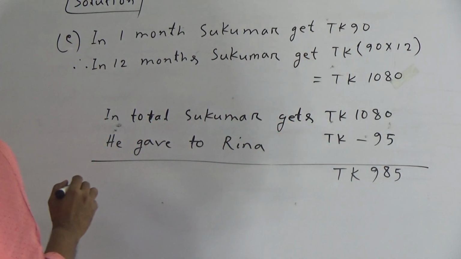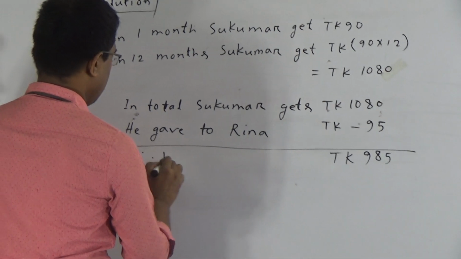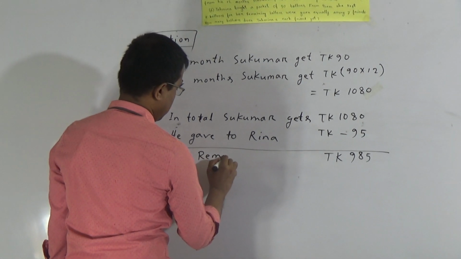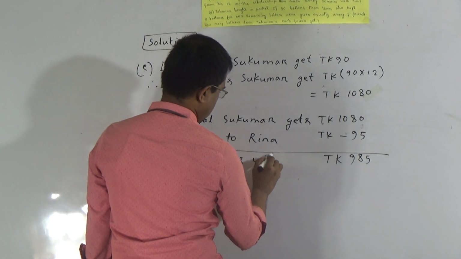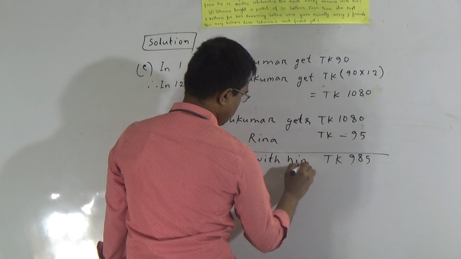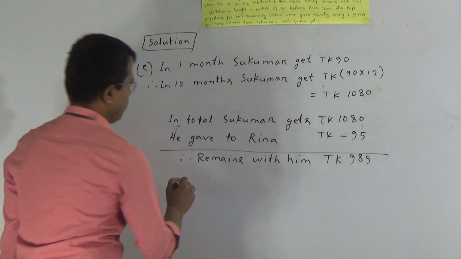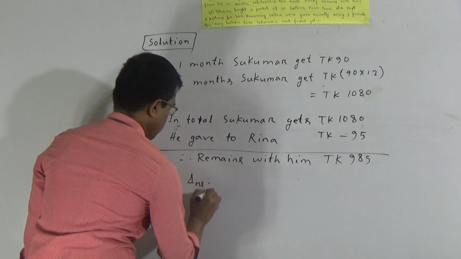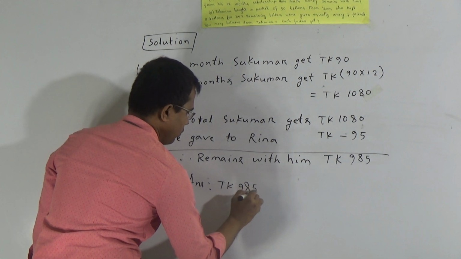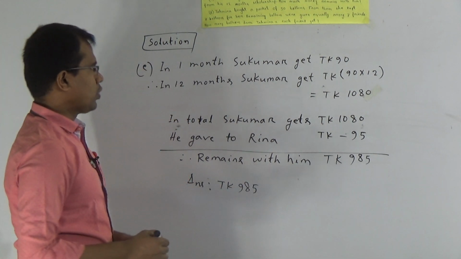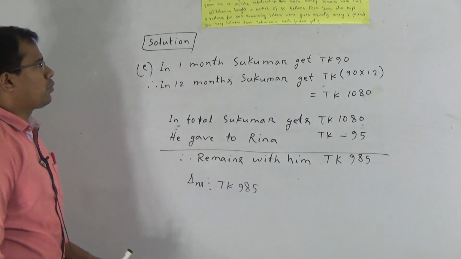Therefore, remains with him TK 985, and answer will be TK 985. Okay, dear students, we have finished our C number word problems. Now we will solve D number word problems.